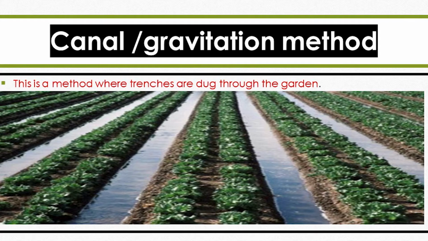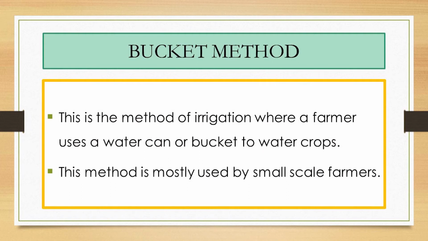Here, trenches or channels are dug through the garden and water is supplied to the crops the way you are seeing it there. In the bucket method, a farmer uses a watering can or a bucket to water the crops. This one is majorly manual.